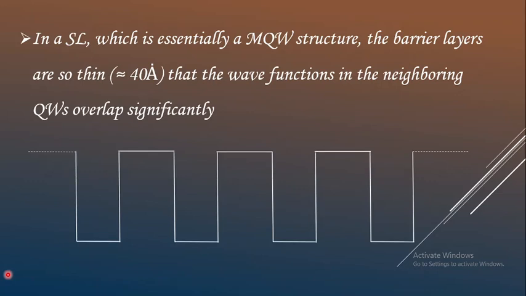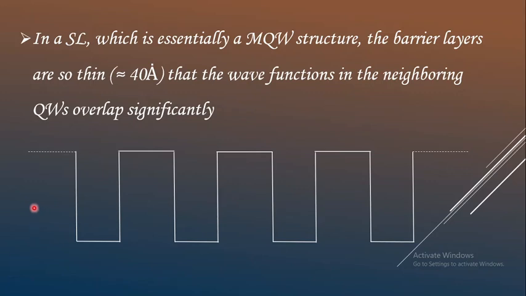So if you observe here, we have a multiple quantum well structure. In that case, the barrier layers are so thin, approximately 40 angstrom, that the wave functions of the carriers in neighboring quantum wells overlap significantly, as shown here.